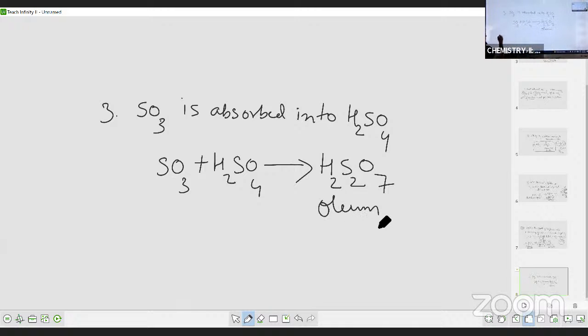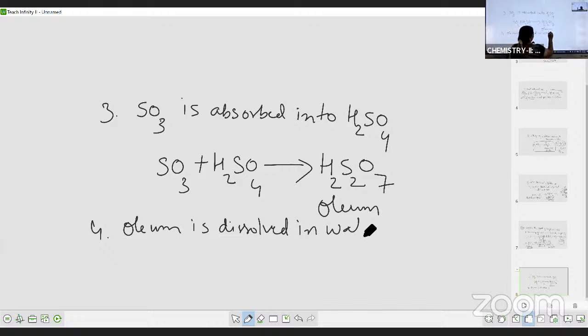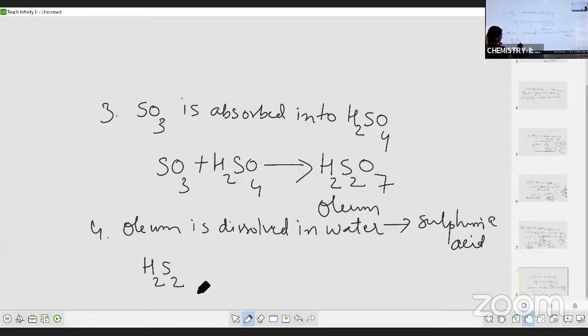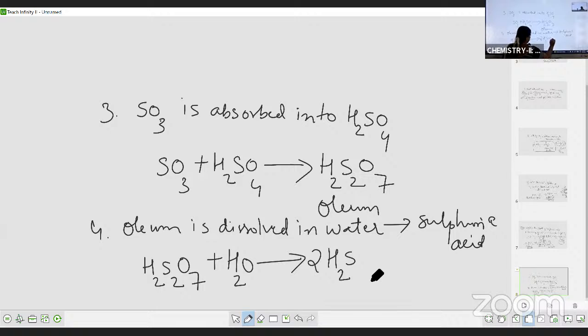Okay, now this oleum, step 4, oleum is dissolved in water. इसको पानी में डाले तो आपको क्या मिलता? To get sulfuric acid. Oleum is dissolved in water to get sulfuric acid. So reaction क्या है? H2S2O7, which is nothing but oleum. To this you are adding water, you are diluting oleum with water, you will get 2 moles of H2SO4, sulfuric acid.